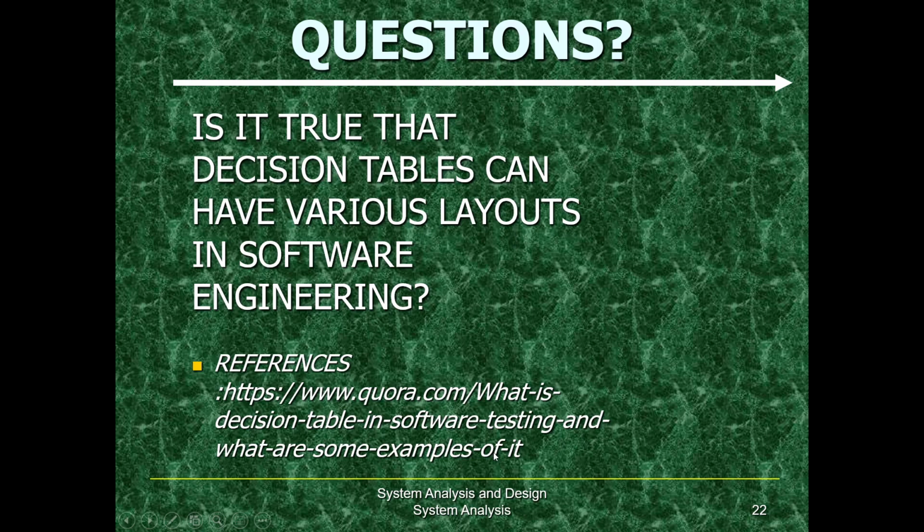The developers will decide which kind of layout to choose for convenience or easier understanding. So it entirely depends on the developer of the program, the kind of layout he will use to construct a decision table.